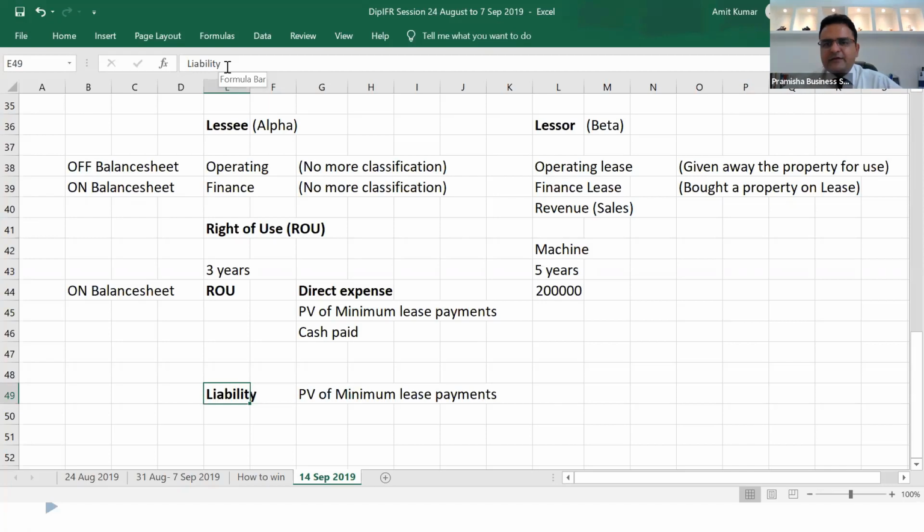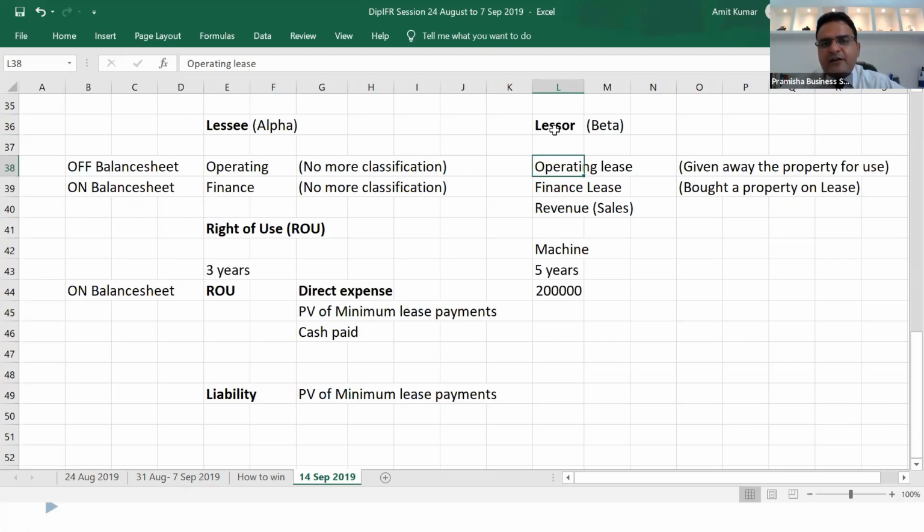Land is going to be there for a foreseeable period. From a lessor's perspective, land will always be an operating lease, because land is going to get returned to them after a certain period of time. So we always have to bifurcate land and building into two components. Building may be on finance lease from lessor's perspective, but land will, in most cases, be an operating lease if it comes back to the owner. If it doesn't come back to the owner, it can be a finance lease. But if it comes back to the owner, no matter what the period of the lease, it may be 250 years, it is still an operating lease because land is for a foreseeable period. Land continues to exist forever.